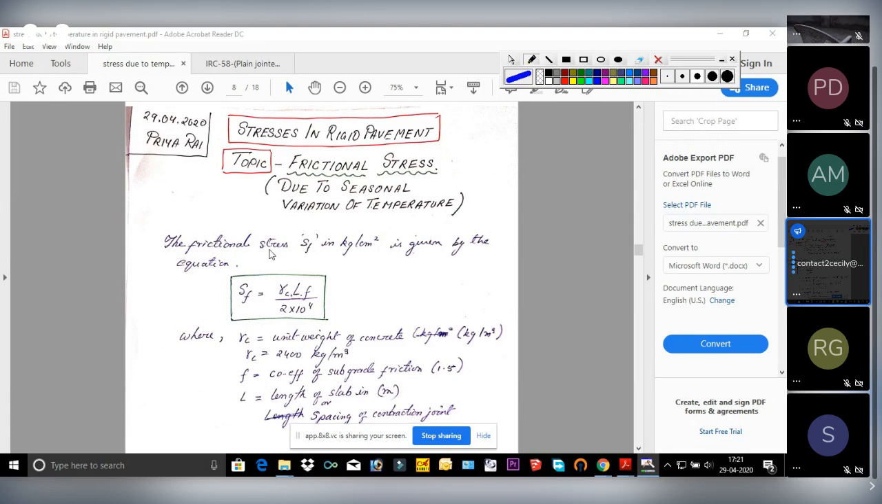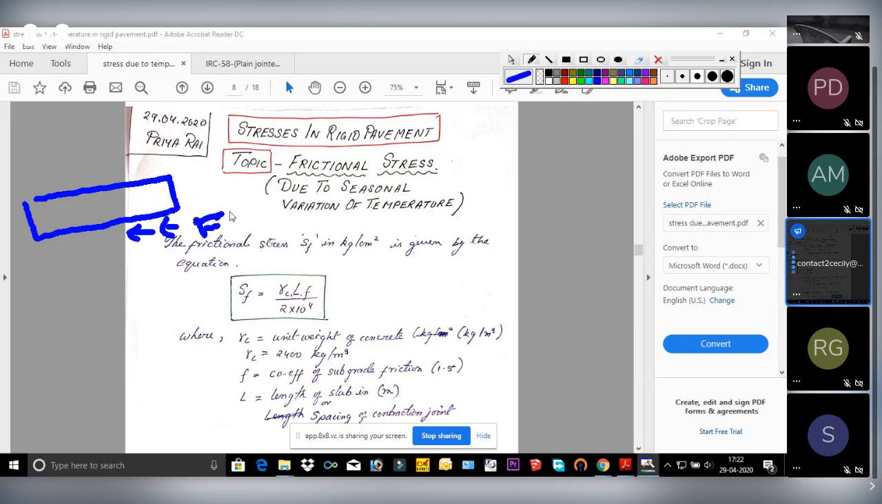Why frictional stress? Because that stress is resisting the frictional force. That stress is generated inside the slab to resist the frictional force between the slab and the bottom. Suppose this is your slab. One stress will generate within this slab in order to resist the frictional force.